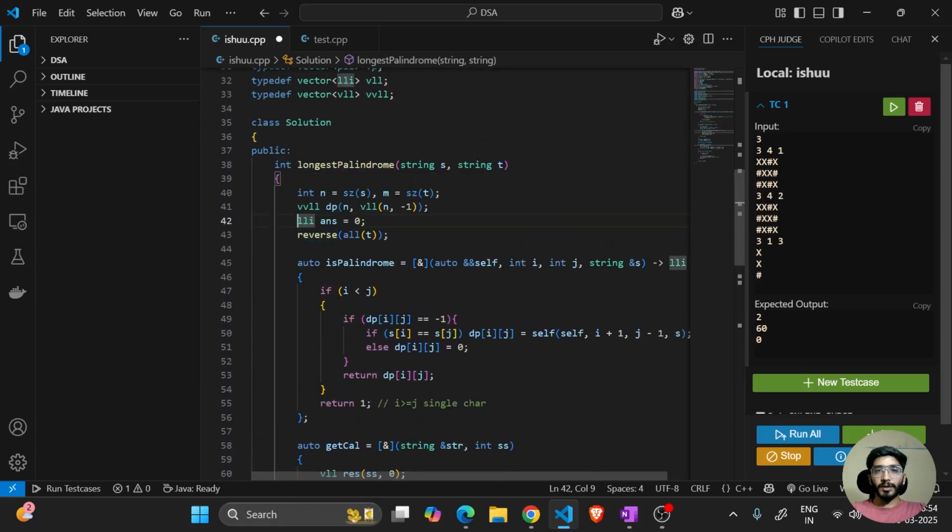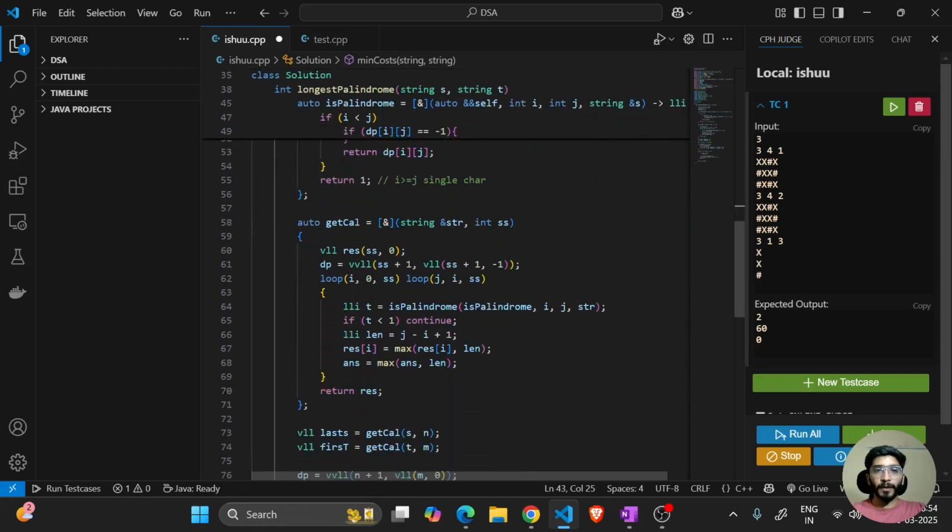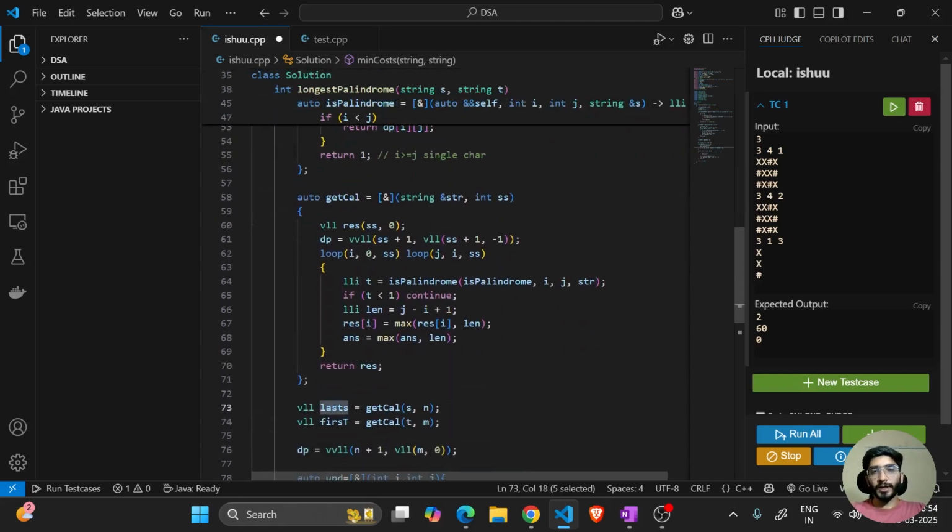So then this was my global answer, and you can even start it with 1, but let's take 0, because there can be a possibility that both the strings are empty. So reverse t initially so that we can check both the strings in the same direction. And first we need to calculate last of s.